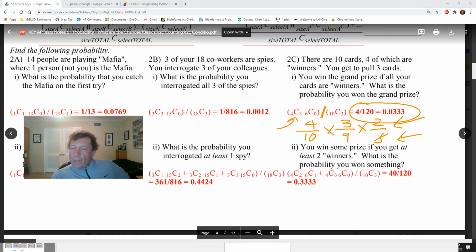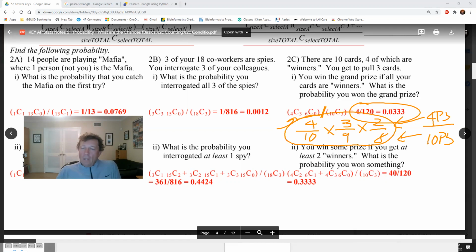So you end up with a countdown: 10, 9, 8, 4, 3, 2. They're factorials. So from our previous lesson, this is 4P3 divided by 10P3. Nobody's going to do it that way. Nobody's going to think of that. This just makes sense to me.